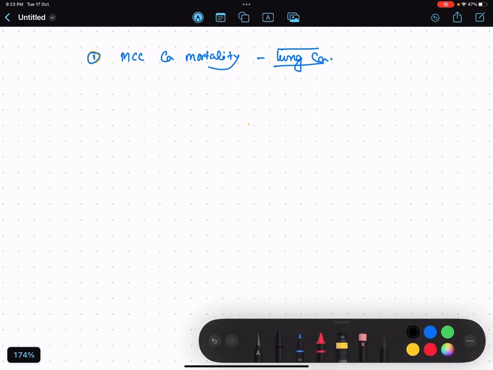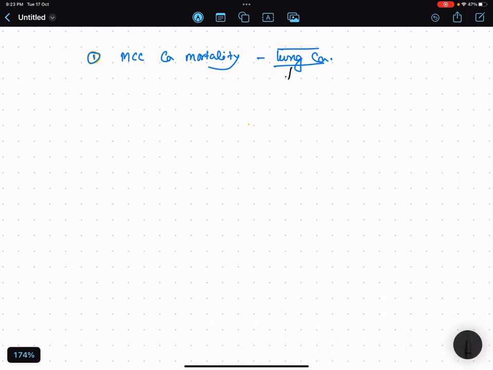The first thing is lung cancer is the most common cause of cancer mortality. Overall, the most common cause of cancer mortality in the world is lung cancer. Okay? And if they ask which is the most common lung cancer, it is always metastasis. So if they ask that, the most common lung cancer is metastasis, and from where does this metastasis come? This metastasis is mainly from the breast. Okay, so breast carcinoma most commonly metastasizes to the lung here.